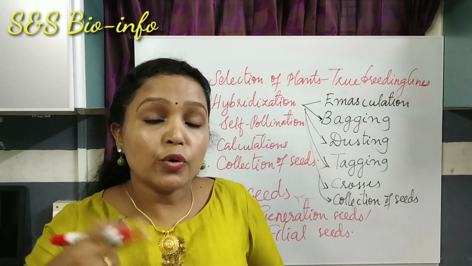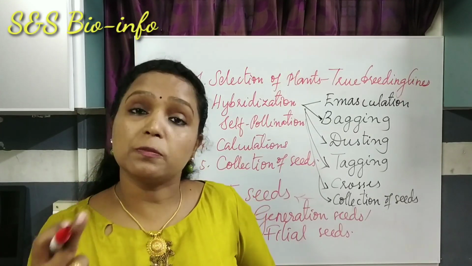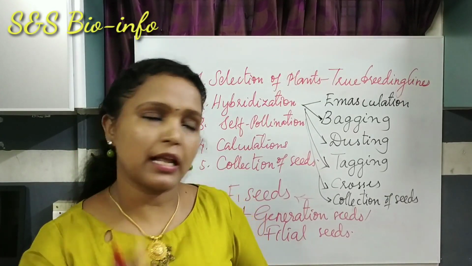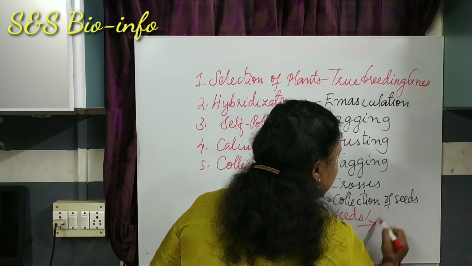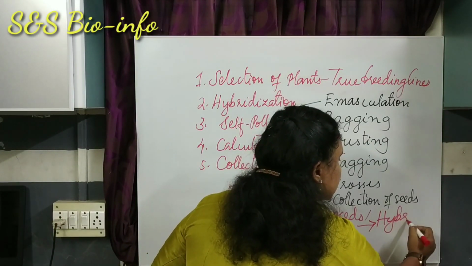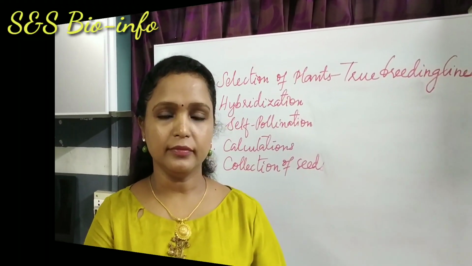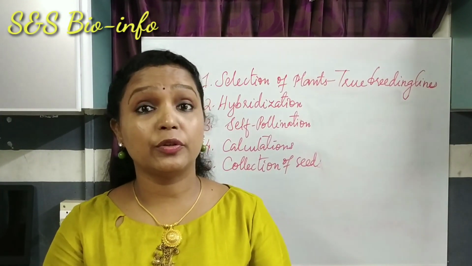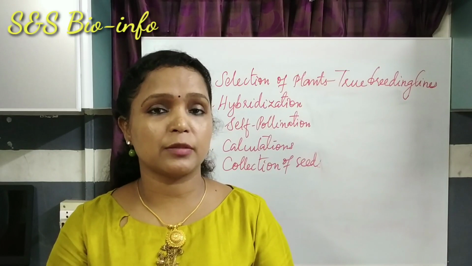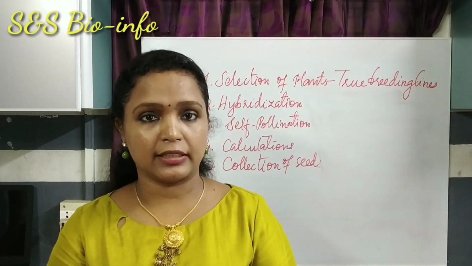These seeds are sown in the next season. Those plants are known as hybrid plants. Thus, Gregor Mendel could produce several hybrid plants by the hybridization technique.